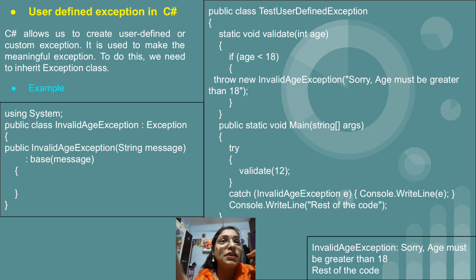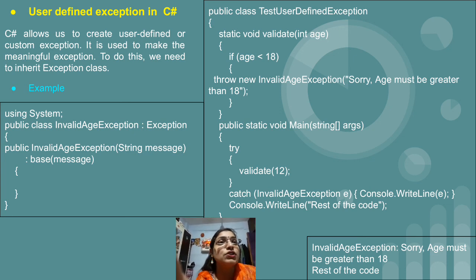After that, within public static void main we have used a try block. Within the try block we call the validate function, to which we will provide the value. So in this case, validate in round brackets 12 means the value of age is 12, which is manually provided by me. So after that, when we call validate, the control will go to the validate function, the age value is 12, then the comparison will take place: 12 less than 18, okay, the condition is true.